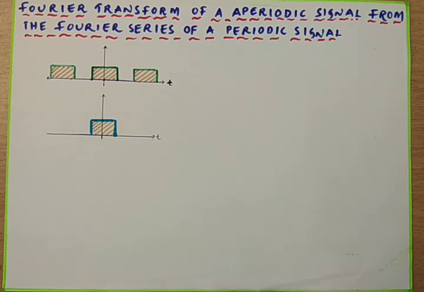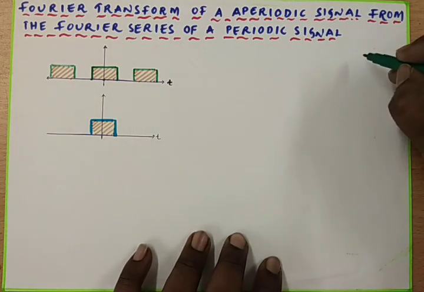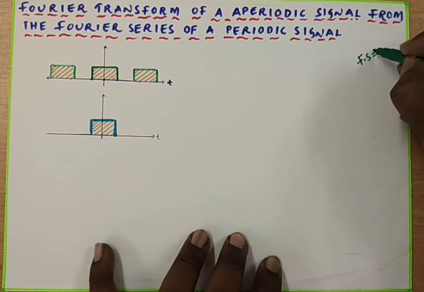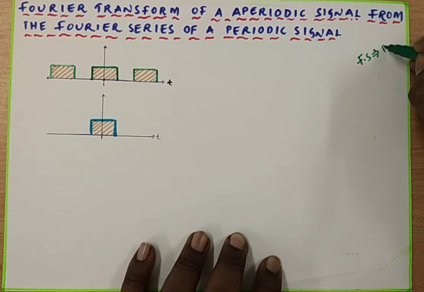In this class, I am going to talk about the derivation of the Fourier transform of a periodic signal from the Fourier series of a periodic signal. In the second unit, we have discussed the Fourier series, but the Fourier series has some limitations. Fourier series can be used to represent periodic signals only.